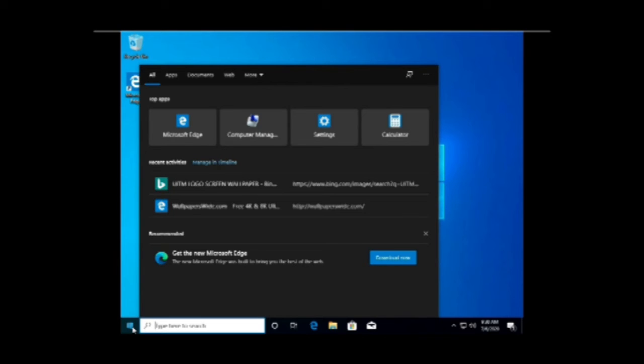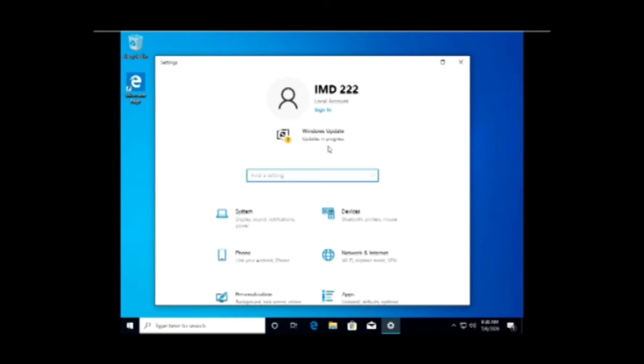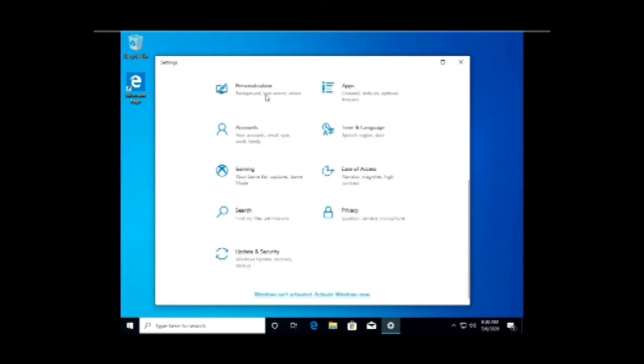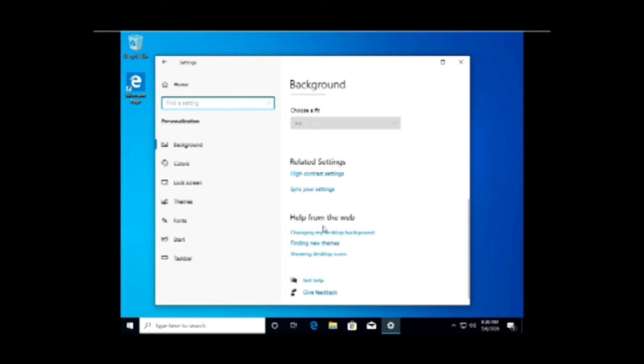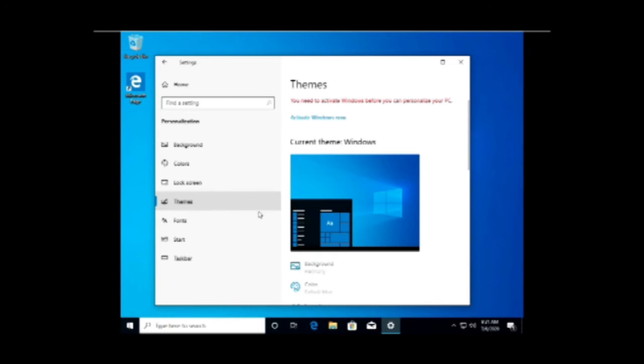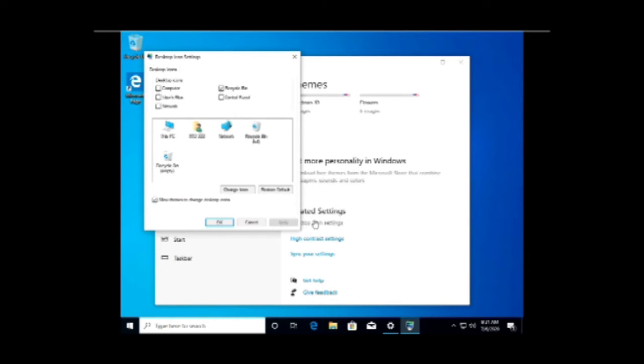For the first, we have to show desktop icon. What you need is to open settings and find personalization. On the left side we have themes, and click on desktop icon settings.